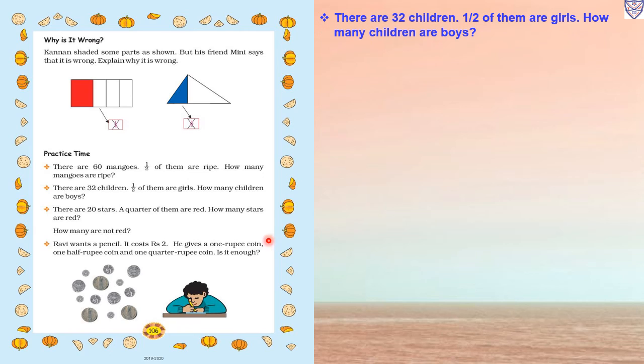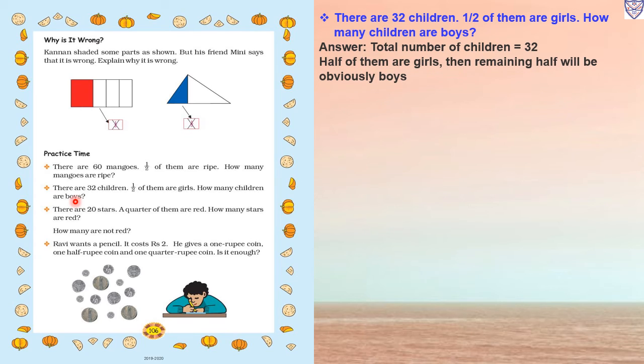Now next question, there are 32 children, half of them are girls. How many children are boys? So total 32 children and half of them are girls. So obviously half are boys. So 32 divided by 2. Half multiplied by 32. Okay, so 32 ones are 32, 32 divided by 2.